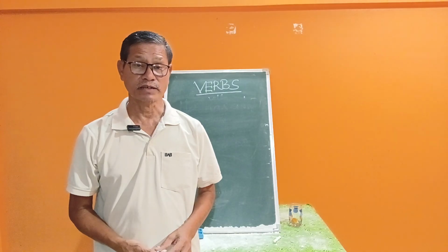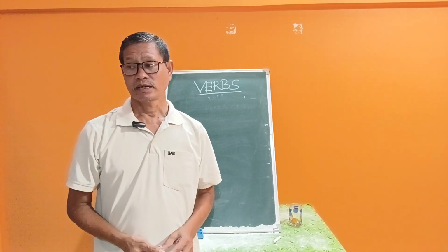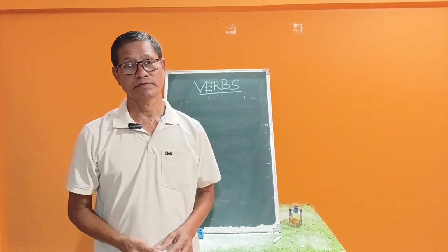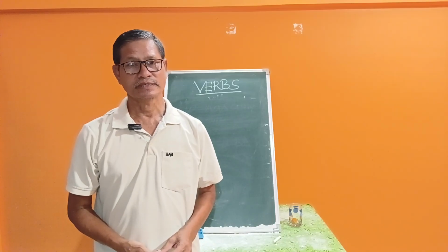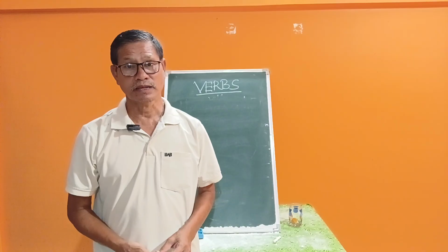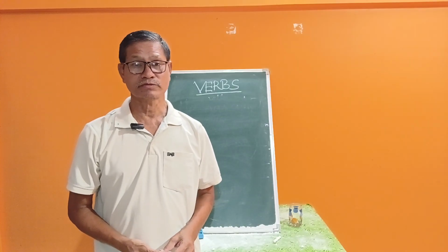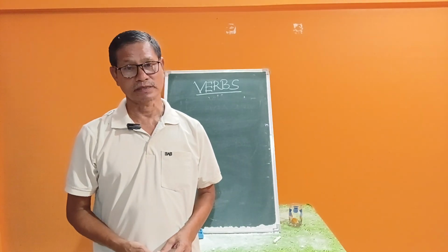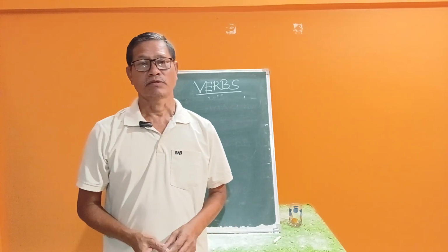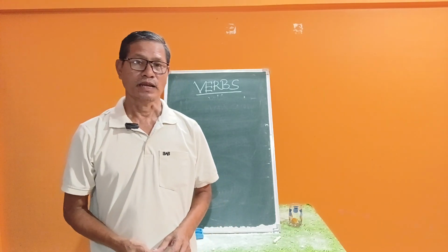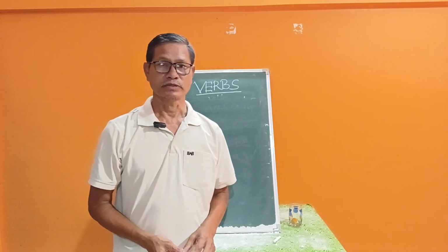Again, non-finite is divided into three: infinitive, gerund, and participle. Participle is again divided into two: present participle and past participle. You have to know something about all these things first. Then you should learn next properly with the examples.